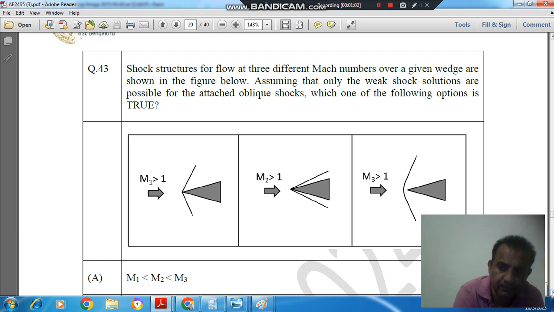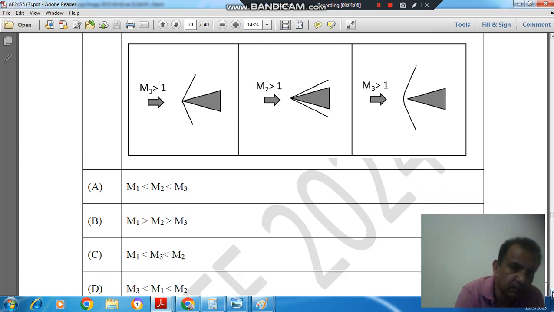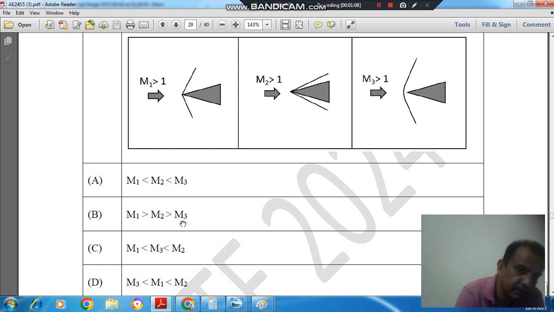And options are: A, M1 less than M2 less than M3; option B, M1 greater than M2 greater than M3; option C, M1 less than M3 less than M2; and option D, M3 less than M1 less than M2. So here, out of these three, this Mach number is lowest. So Mach number is lowest, but it is supersonic, because if Mach number is lower, then the sonic velocity will